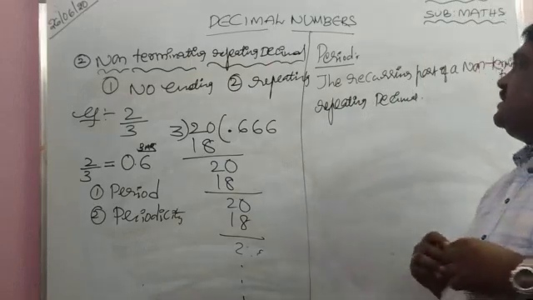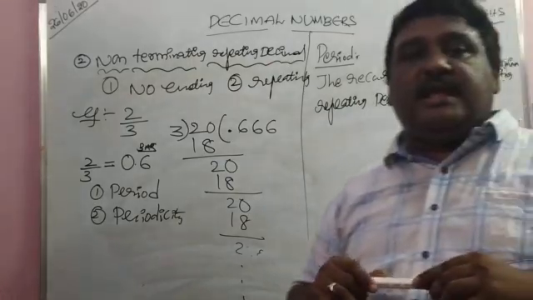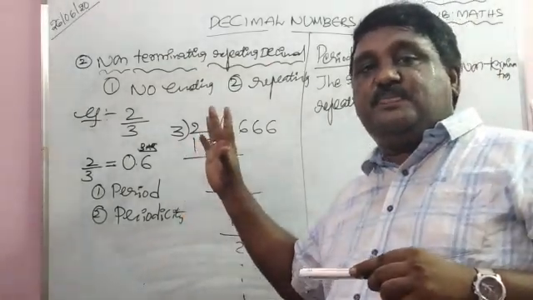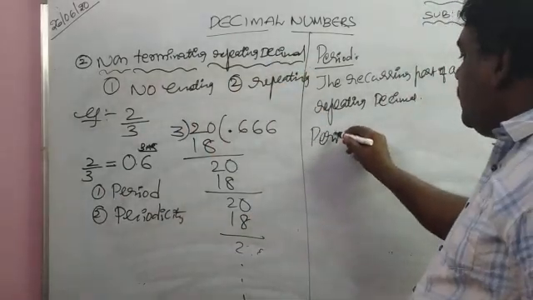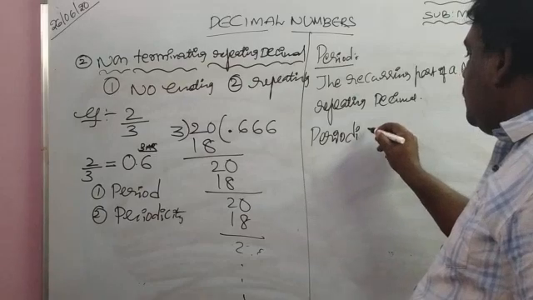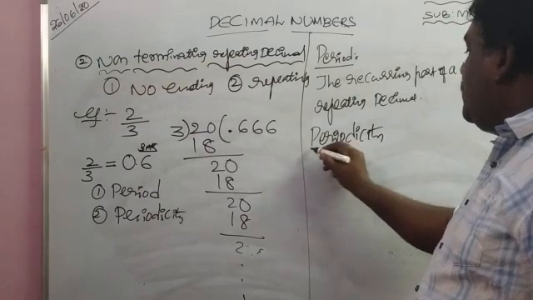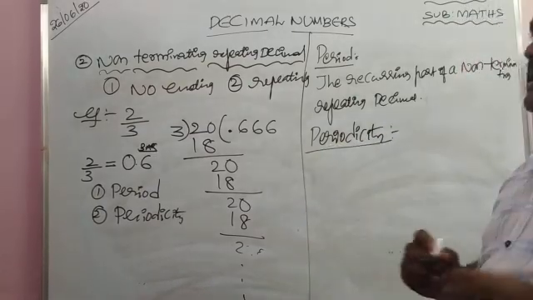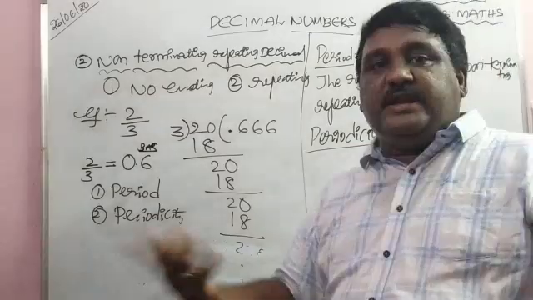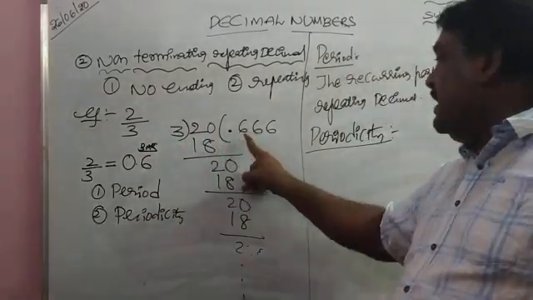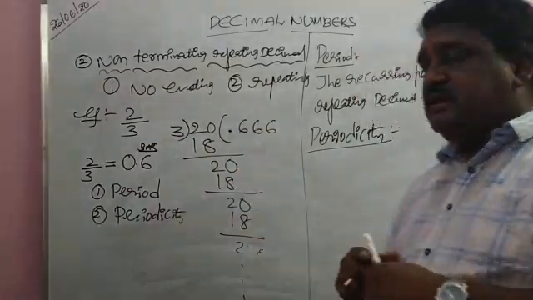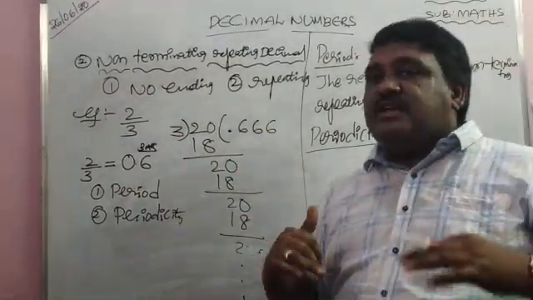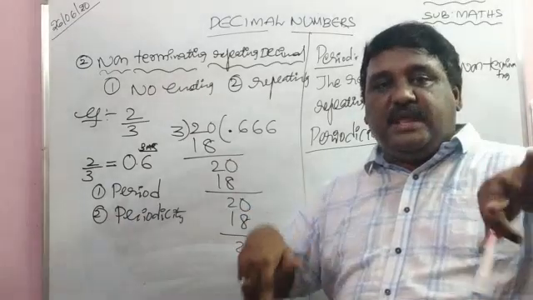The recurring part of a non-terminating repeating decimal is known as period. Next one, periodicity. What is periodicity? The number of digits repeating. How many digits repeating here? One number is repeating. One digit is repeating. Okay? The number of digits repeating is known as periodicity.